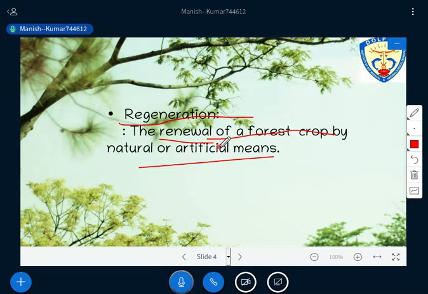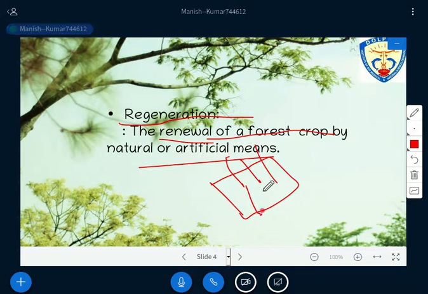And when the renewal has to be done, if you have a forest cover and you are losing part of it by any means, our job is to raise the trees again, right? So we are renewing the forest cover. Is it okay?